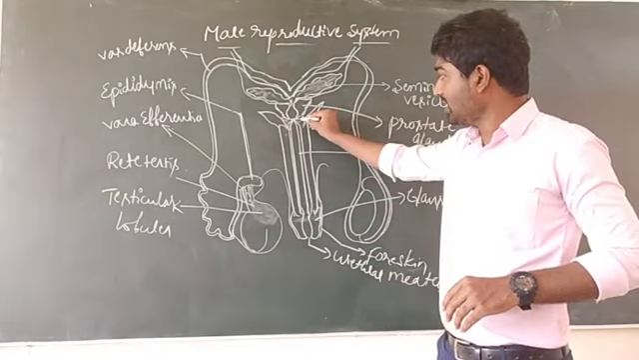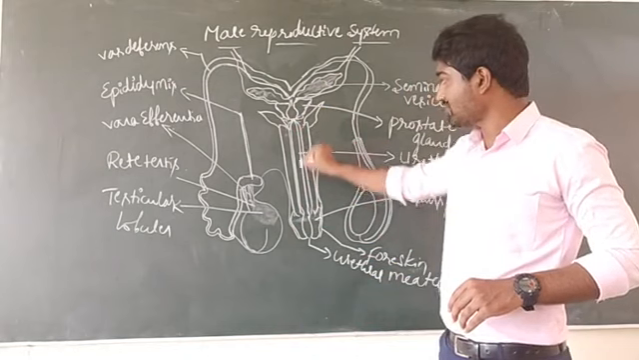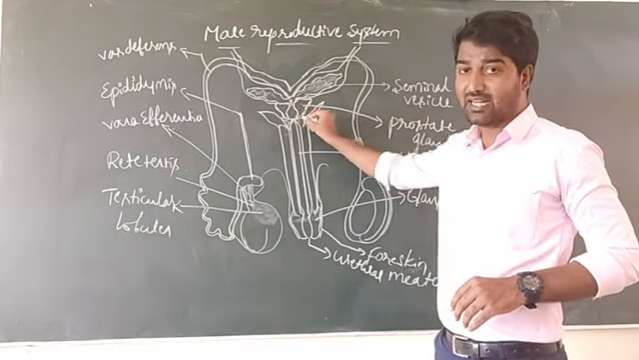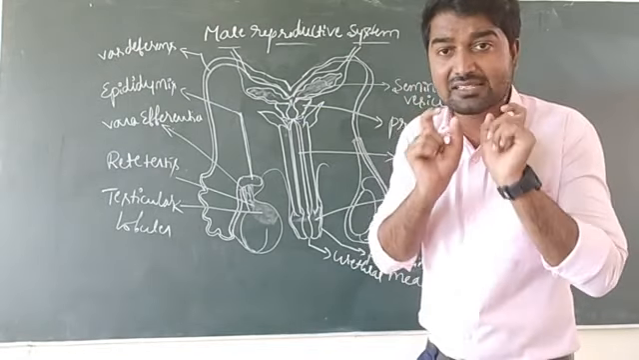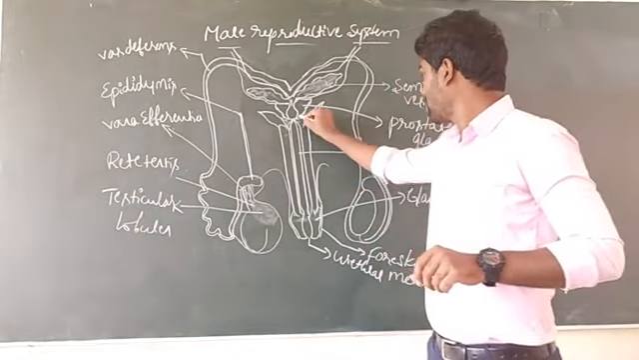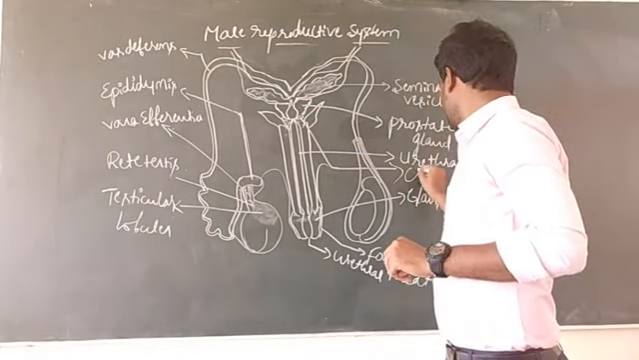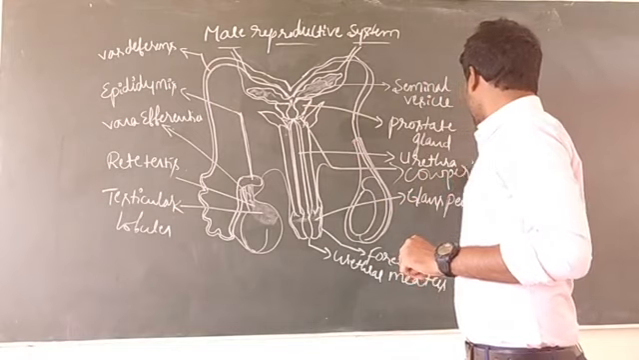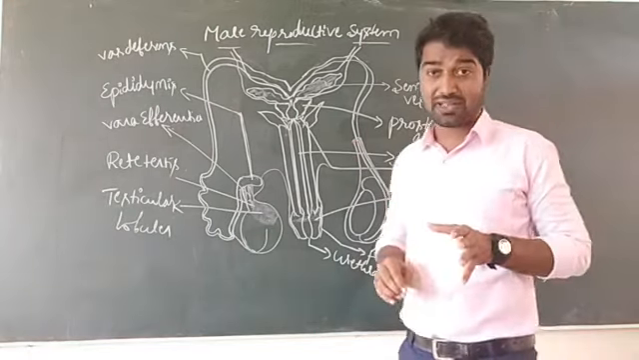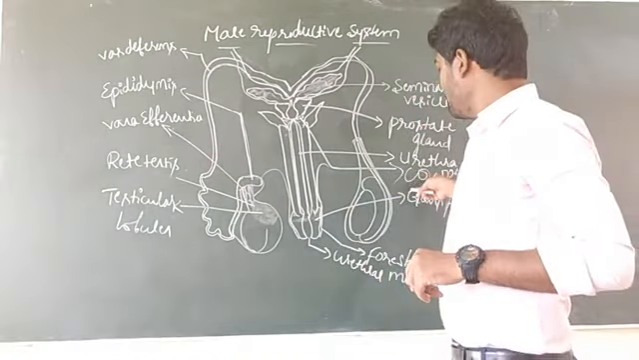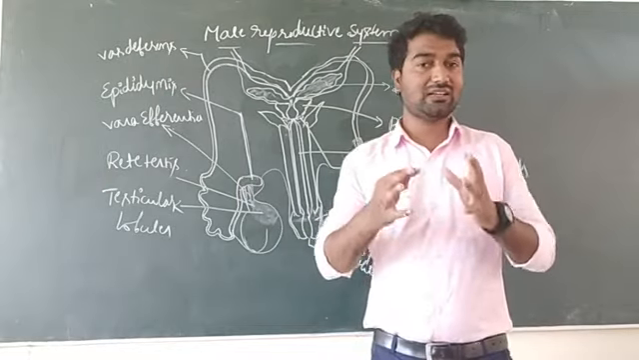And just below the prostate gland, on either side of the urethra, this part is known as the urethra. On either side of the urethra, a pair of smaller glands are present. They are known as Cowper's glands. It is there in your NCERT textbook. Cowper's glands are also known as bulbourethral glands.